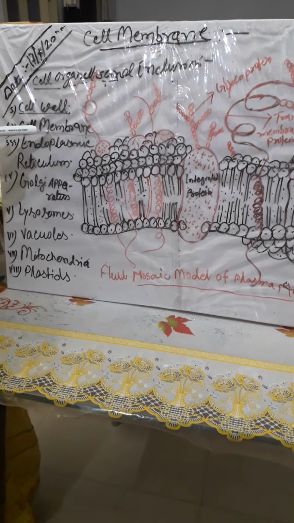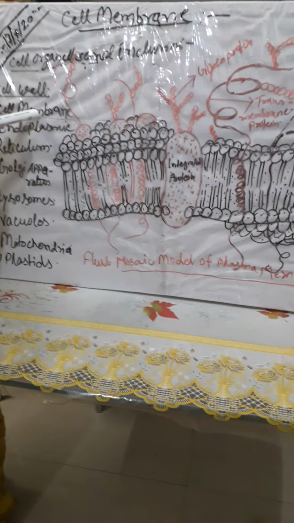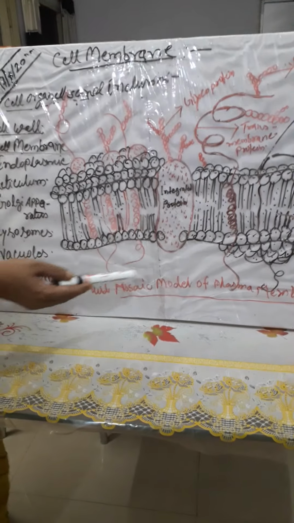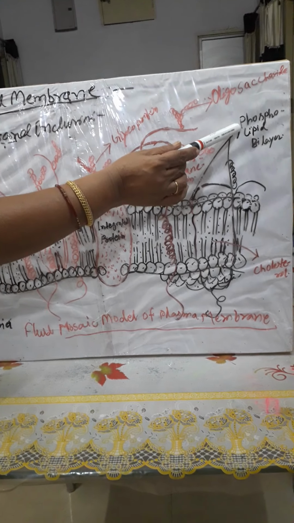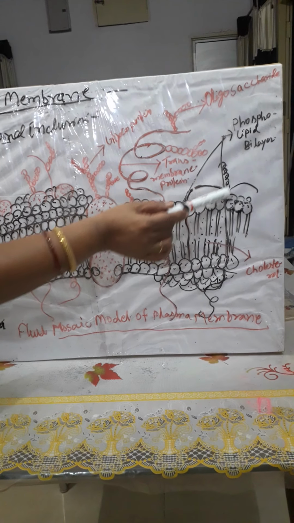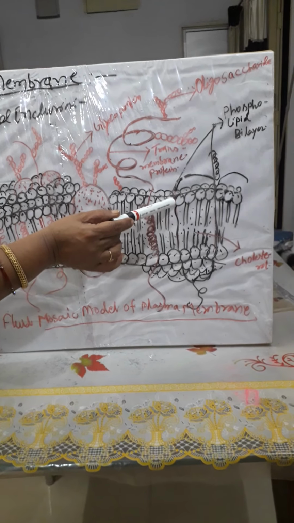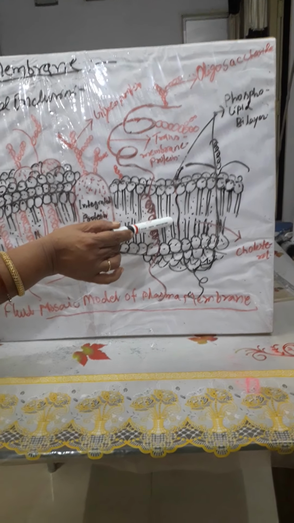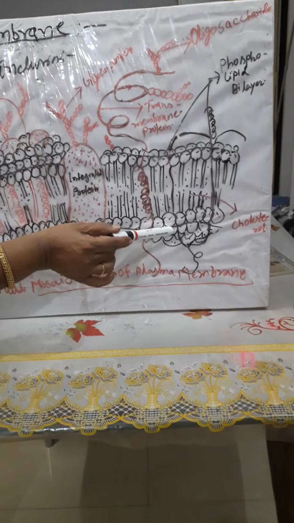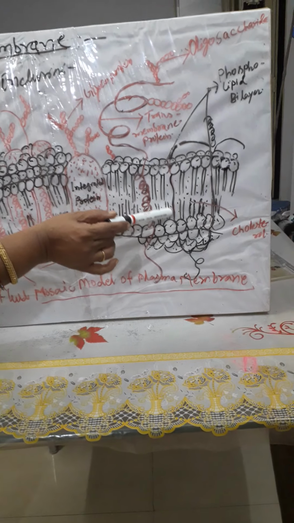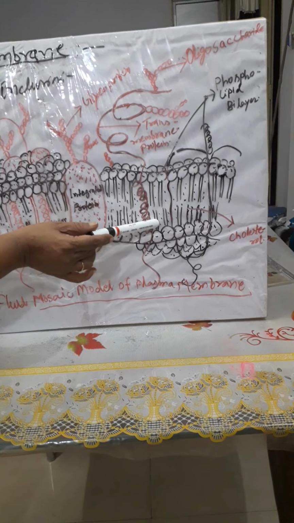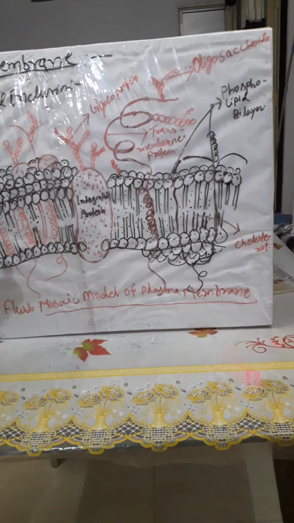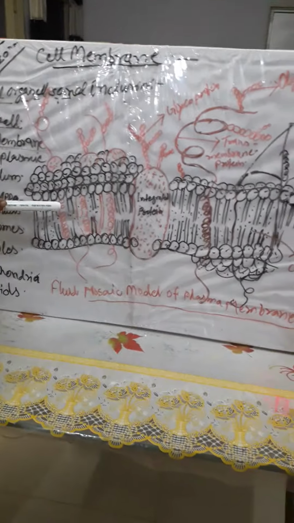So the cell membrane is composed of lipids. This is the lipid bilayer, which is made up of a phospholipid bilayer. This tail is in the downward direction, and the second tail is in the upward direction. So these are lipid layers that are arranged in a bilayer.